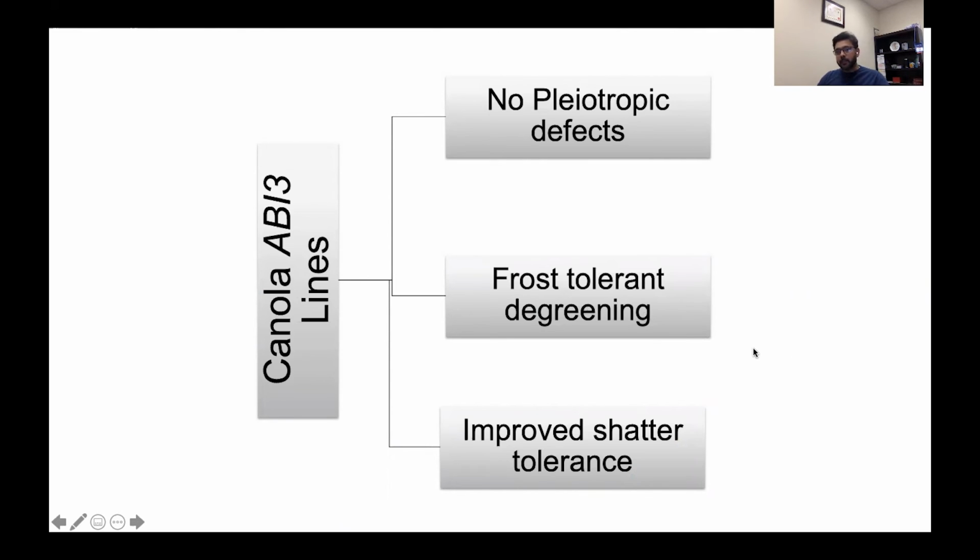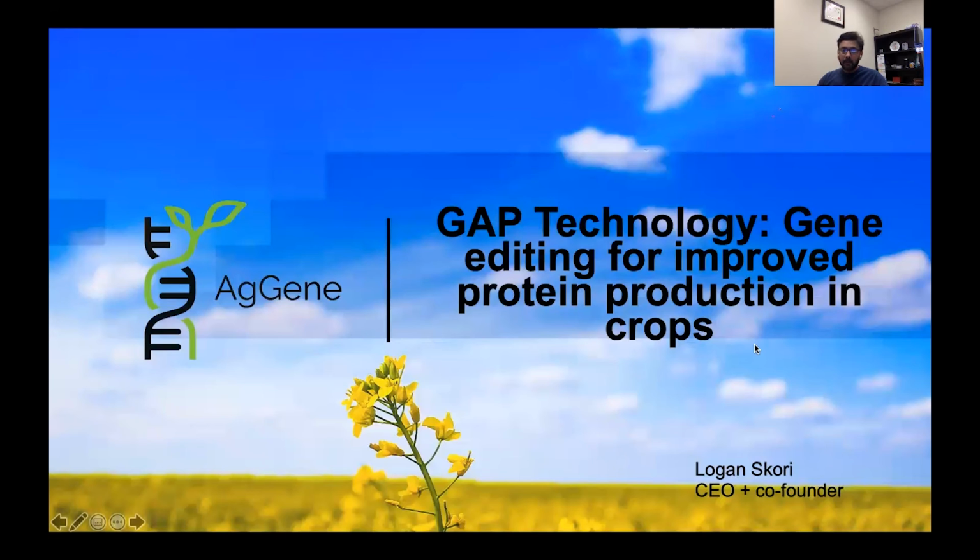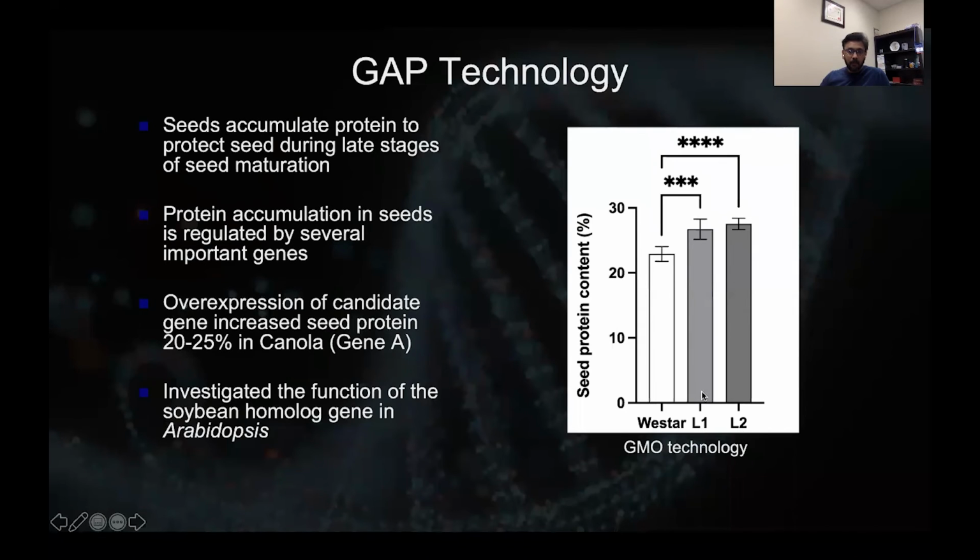And I want to take the last 2 minutes and also talk about a new program that's happening in the lab. We call this the GAP technology, and we use this for gene editing for improved protein production in crops. This work is from Logan's fundamental research in the lab, and he's filed a provisional now, and we're working towards getting a PCT filed in 2022. What Logan was able to show, using overexpression of a specific gene, is that compared to Westar, the seeds accumulated at least 20 to 25% more protein.